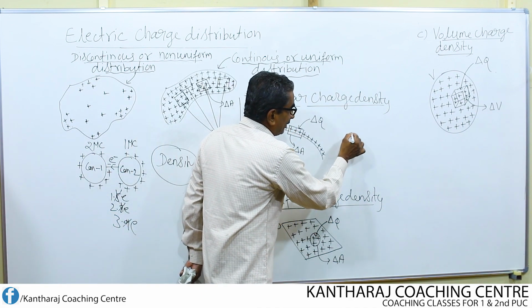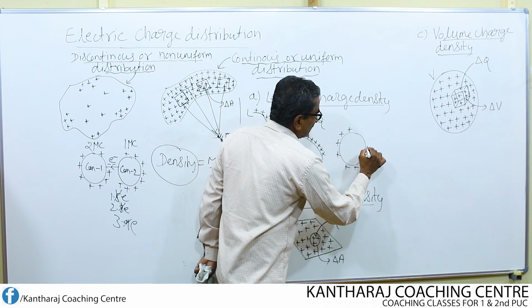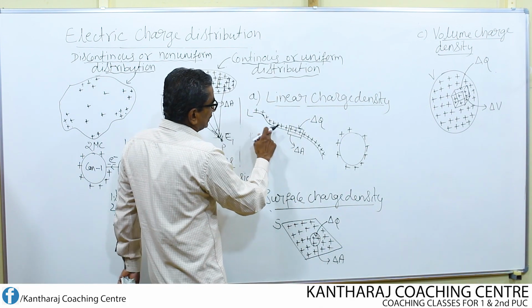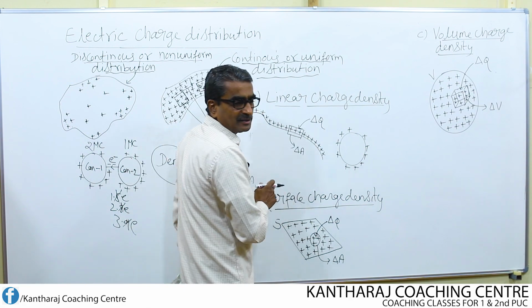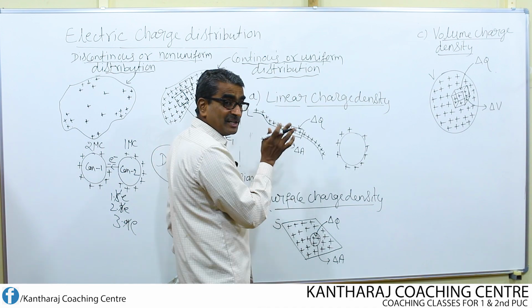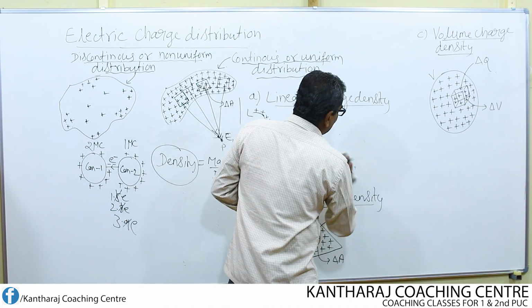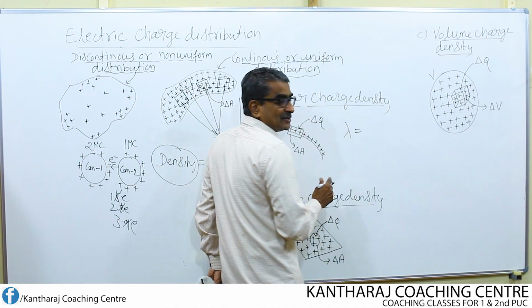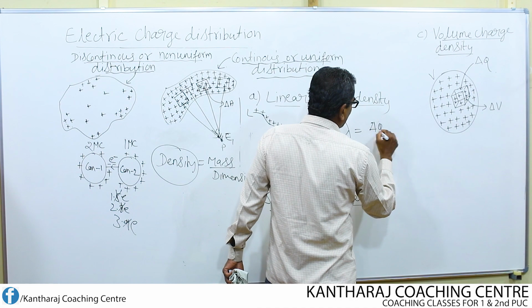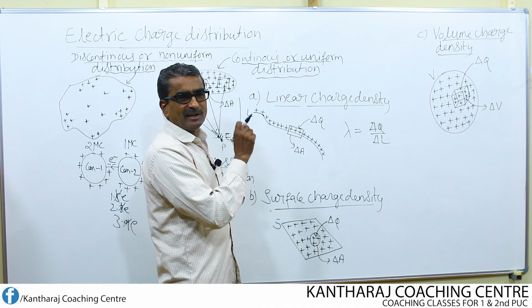The wire may be even of ring shape. Suppose on a metallic ring, if the charges are distributed like this, then we call this once again a uniform distribution of charges. Here also the charge got distributed uniformly on this curved line. So this type of distribution is nothing but linear charge distribution. But what is linear charge density? Linear charge density is defined as charge per unit length.